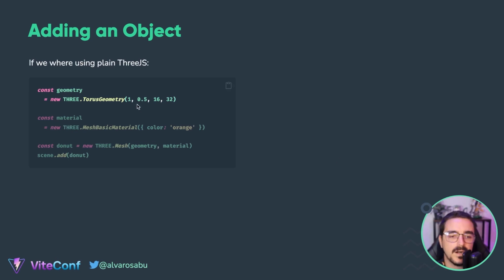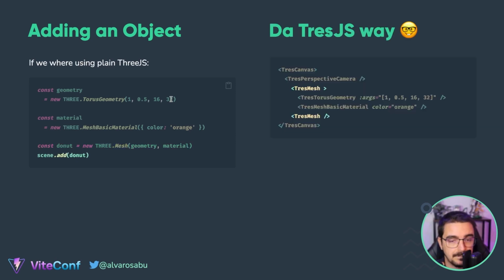And these are some of the parameters that you add, like the radius and how many segments you want to render, okay? Then you need to define a material. Basically the geometry is like the structure of the object, and then the material is how the surface of that model is going to look like, the color, if it's reflective and such. Then we create a mesh. A mesh is the main object, it combines both of them. So you pass the geometry and the material, and finally you add it to the scene.